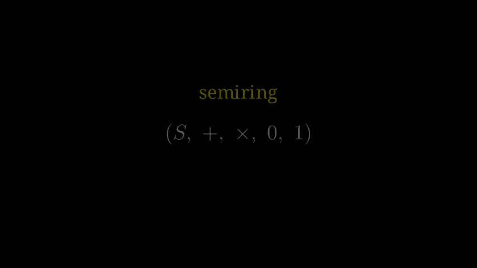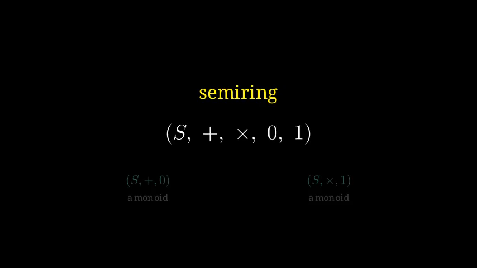The answer is a semiring. A semiring is two monoids living on the same set, linked by a compatibility condition. We write it as a 5-tuple. The set S, an addition, a multiplication, and the two identity elements, 0 and 1. The plus and the times each form a monoid on their own. What turns a pair of monoids into a semiring is how they fit together. 4 axioms pin it down.